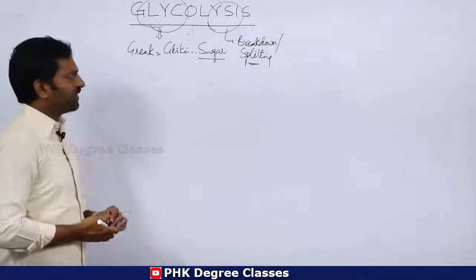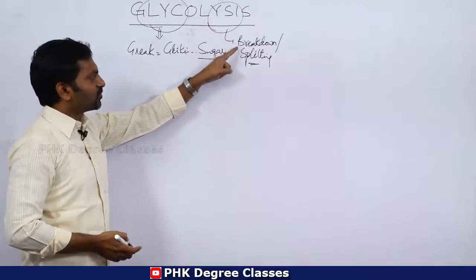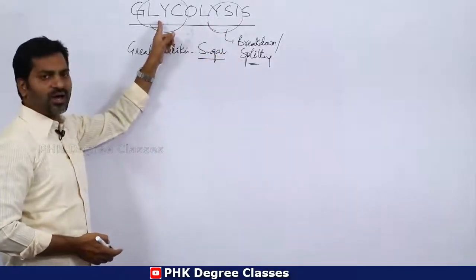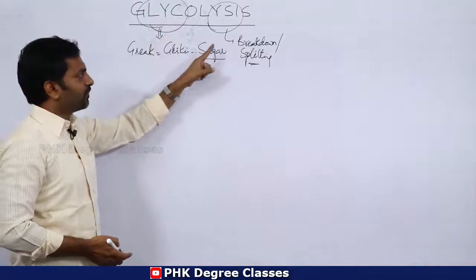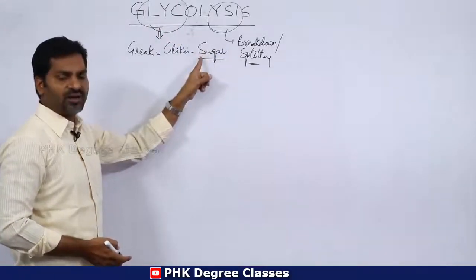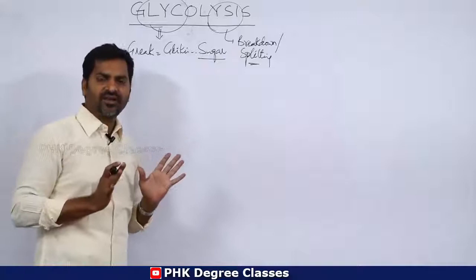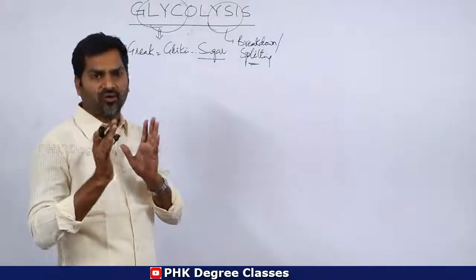So finally, lysis means breakdown or splitting, whereas glyco or glykis means sugar. So breakdown or splitting of sugar is called glycolysis. That is the literal meaning of glycolysis.